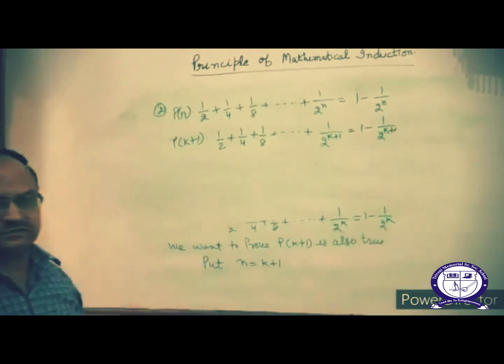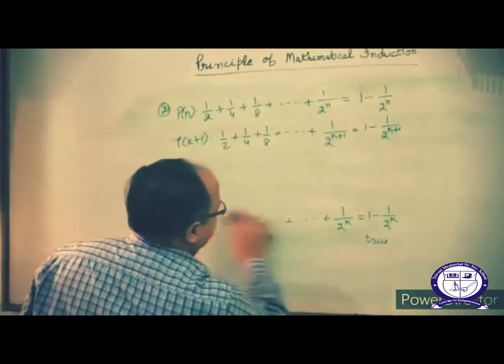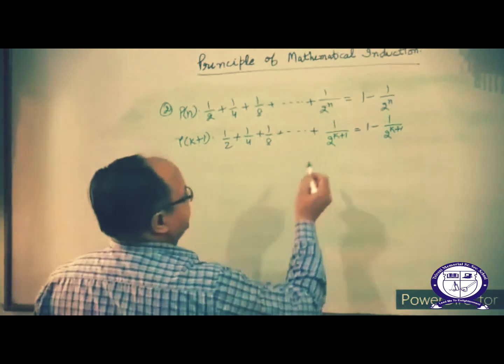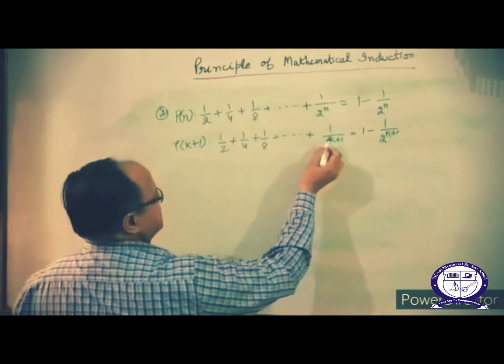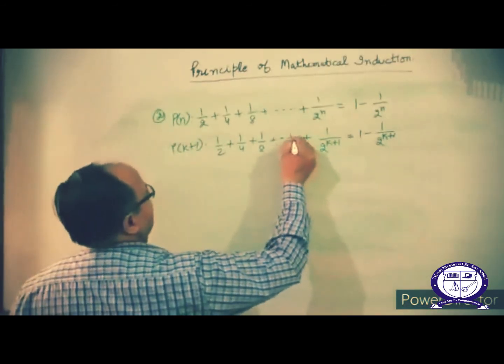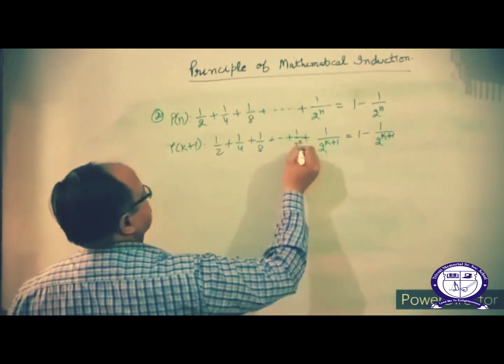We want to prove this statement. Can you tell me the previous term of this? Previous term in this is 1 by 2 to the power k.